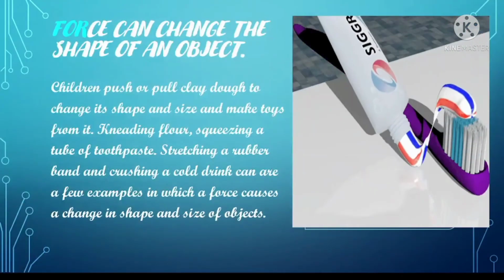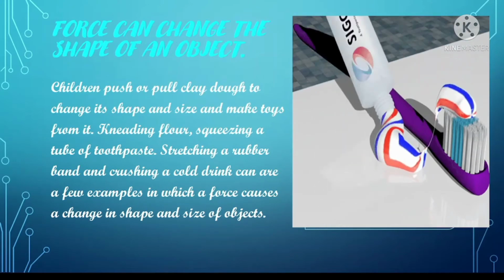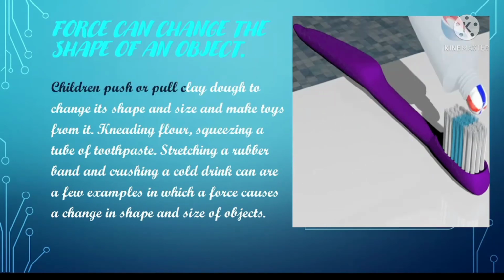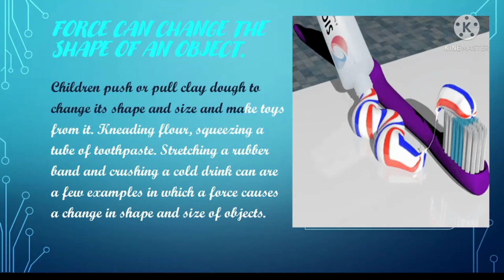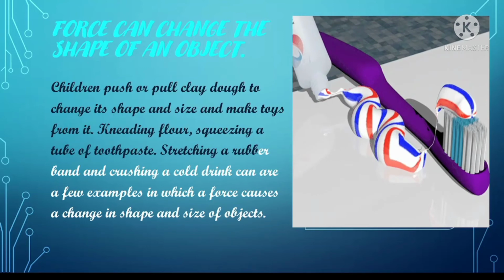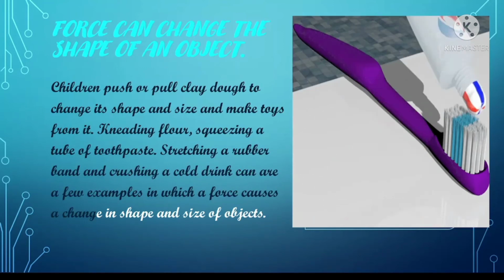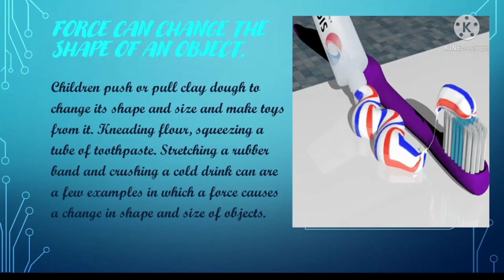Force can change the shape of an object. Children push or pull clay dough to change its shape and size and make toys from it. Kneading flour, squeezing a tube of toothpaste, stretching a rubber band, and crushing a cold drink are a few examples in which a force causes a change in shape and size of objects.